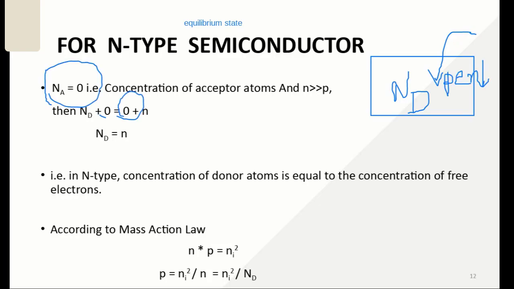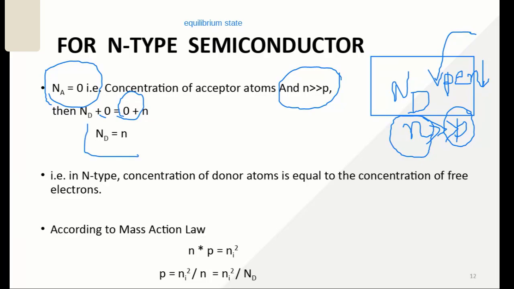In case of n-type semiconductor, we have majority carriers electrons and minority carriers holes. N is very large as compared to P, because N are the majority carriers and P are the minority carriers in n-type semiconductor. So this is the condition that N is greater than P in case of n-type semiconductor. So you can neglect P as compared to N, and Nd is now equal to N.